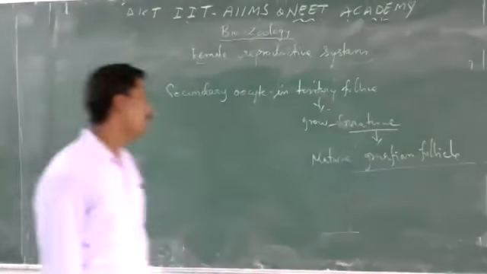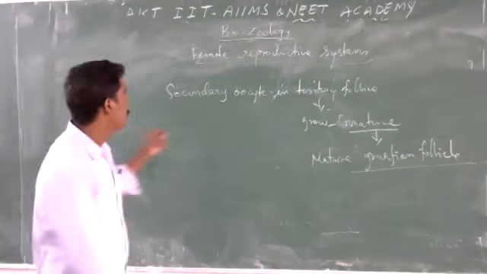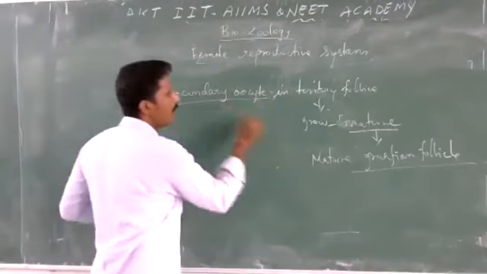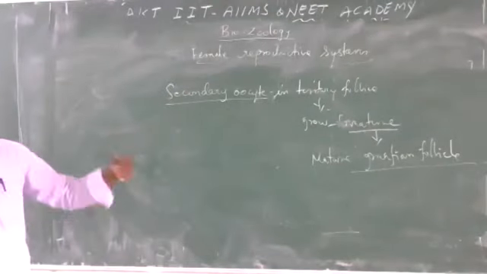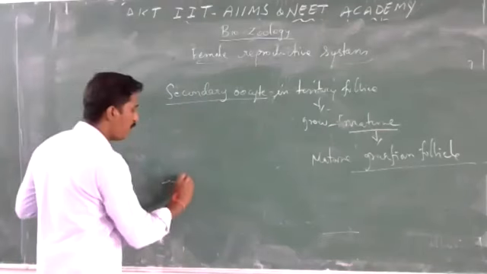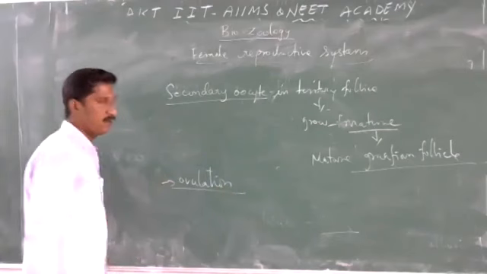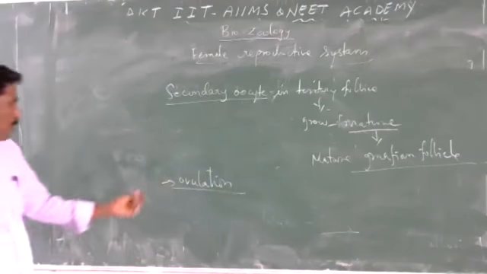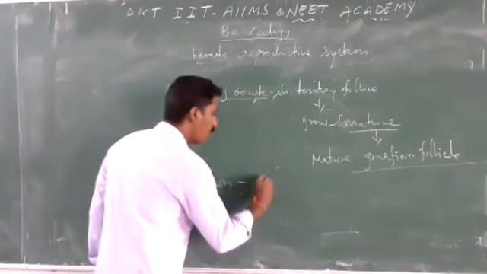The secondary oocyte in the Graafian follicle is fully grown, and it comes out from the ovary. This is called ovulation. So ovulation is the process of the shedding of the ovum.